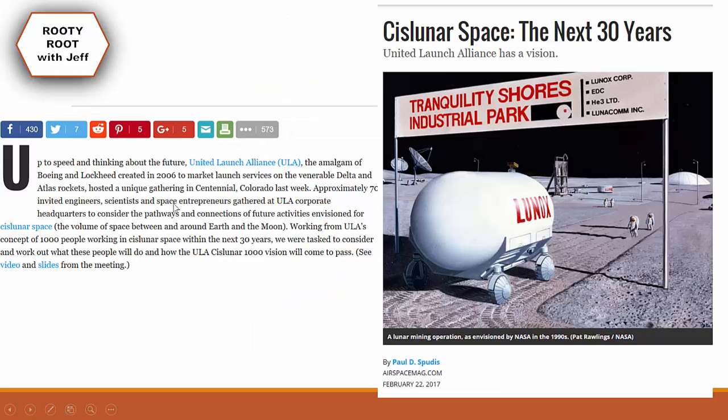Yay! So, lunar in the news. And that's the word we had. And there's the word we had in the headline. Up to speed and thinking about the future, blah, blah, blah. And cislunar space, the next 30 years, United Launch Alliance has a vision. Good. And the picture thing, a lunar mining operation. Cool.